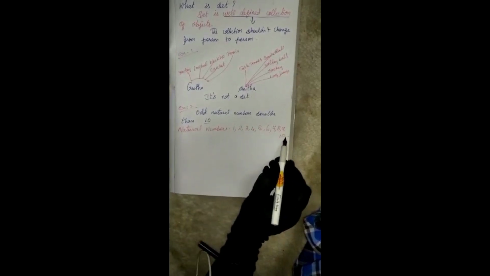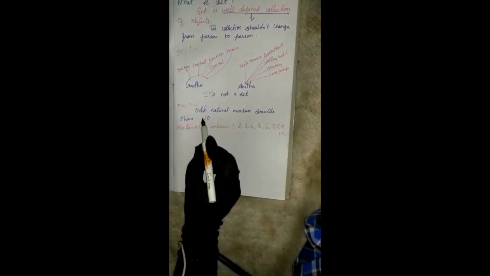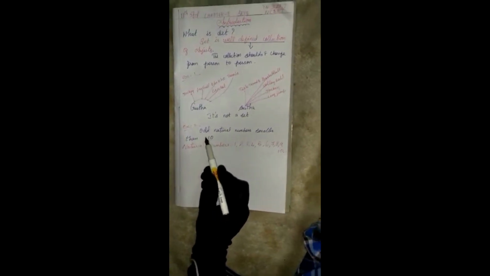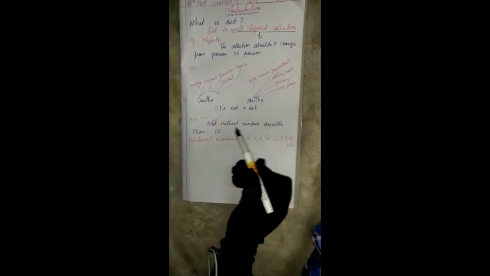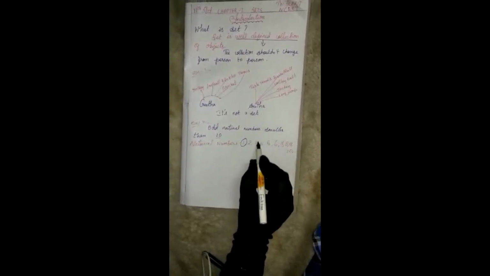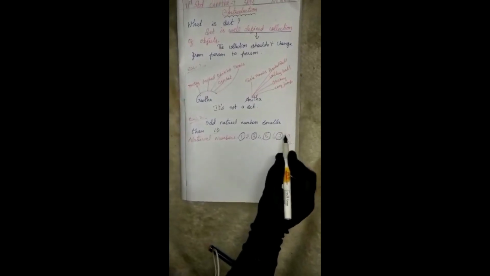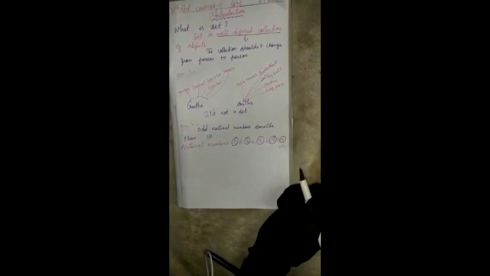Here we have less than 10, so we should not write 11, 12, 13 and so on. Here read the question properly: odd natural numbers smaller than 10. So what we have is 1, 3, 5, 7 and 9.